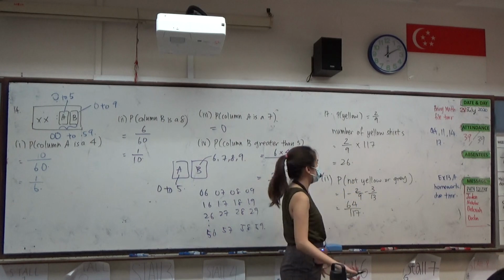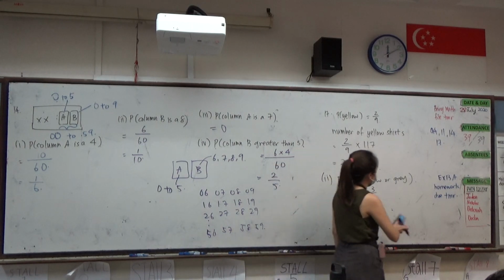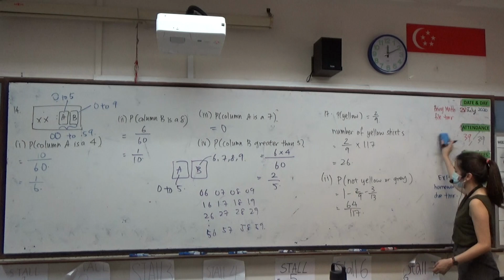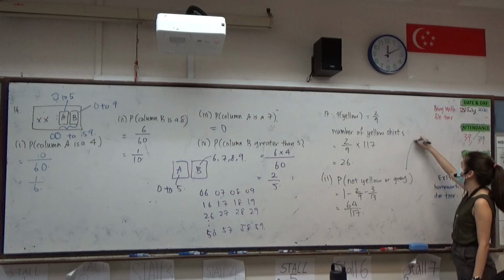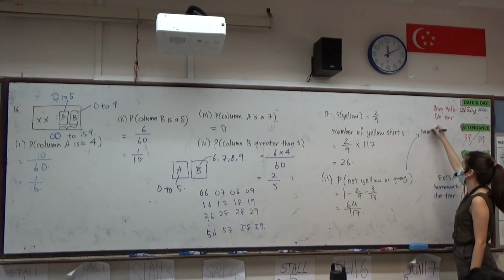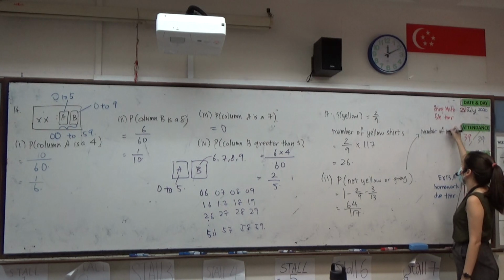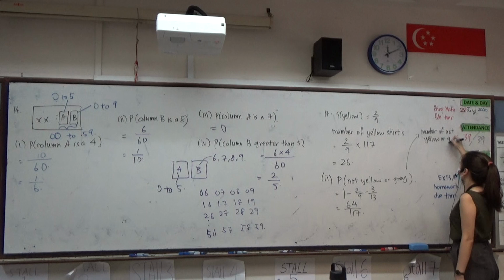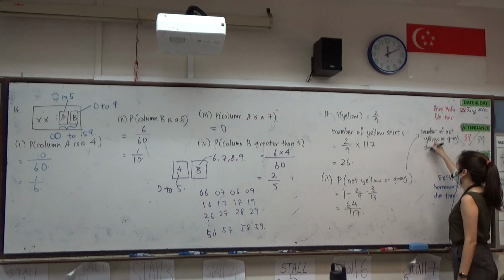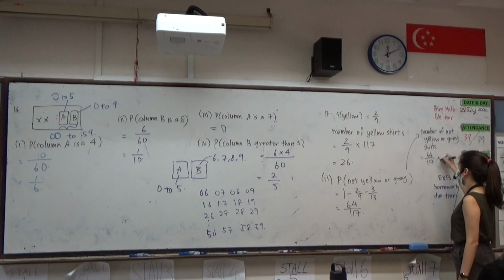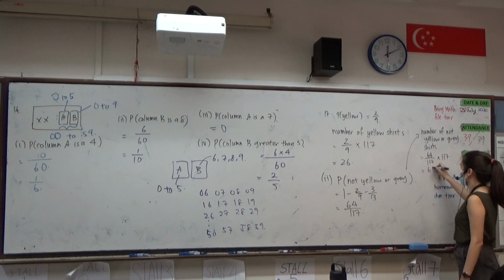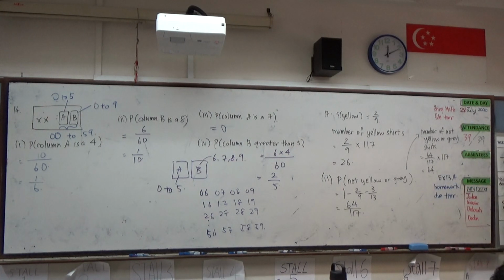Then the number of not gray, not yellow shirts will just be 64 over 117 times 117. So we get 64.